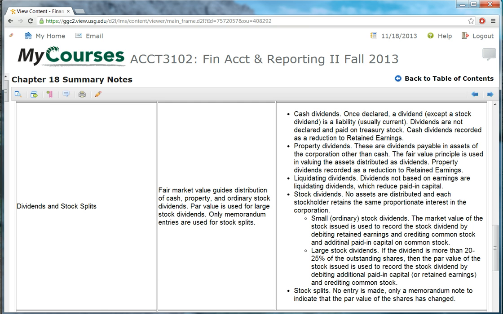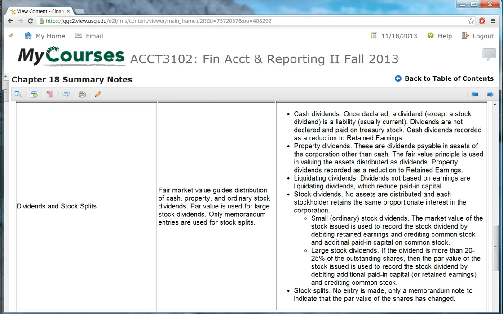Cash dividends are just simply, again, a distribution of cash to the shareholders, and instead of debiting an expense account of some sort, what happens is that retained earnings is reduced directly. We've seen several examples of how retained earnings is changed from one year to the next, and one of the major components of a change in retained earnings is the declaration of dividends.